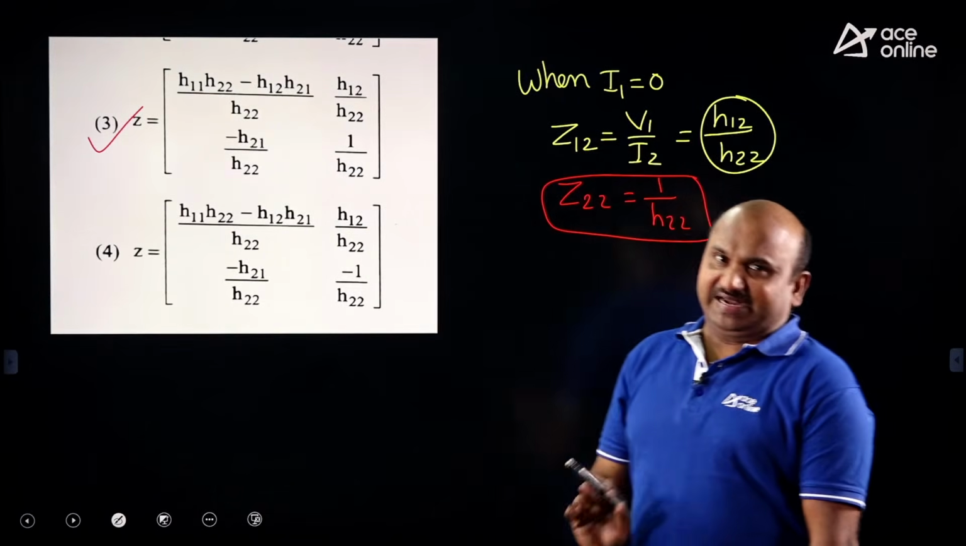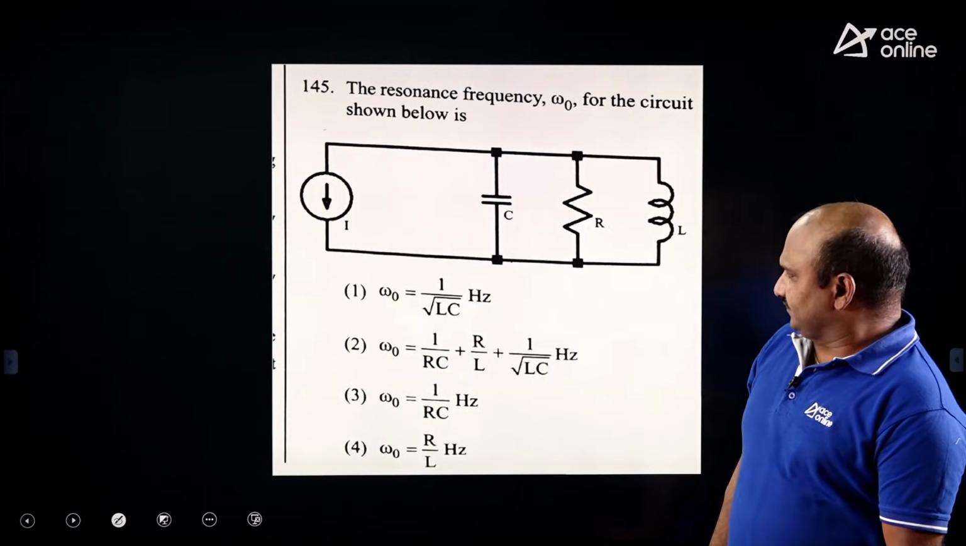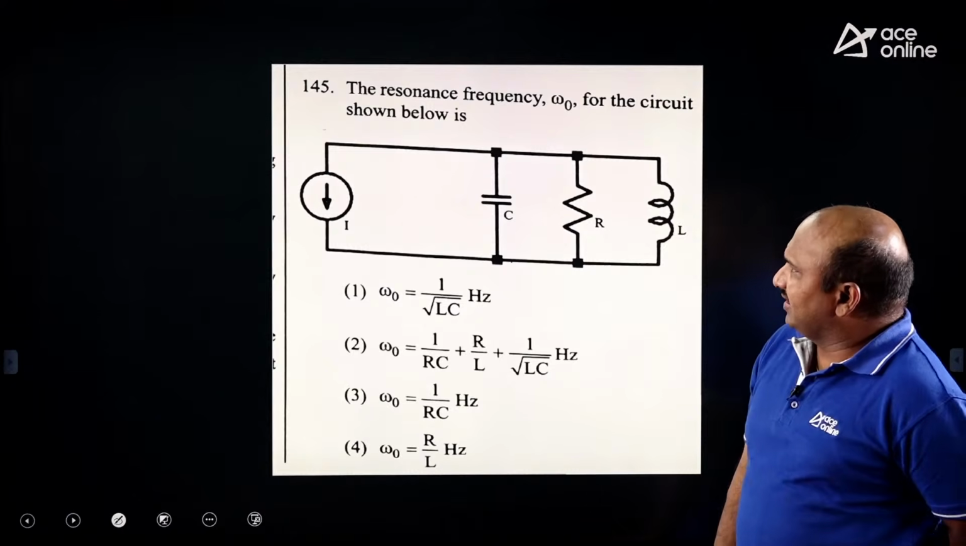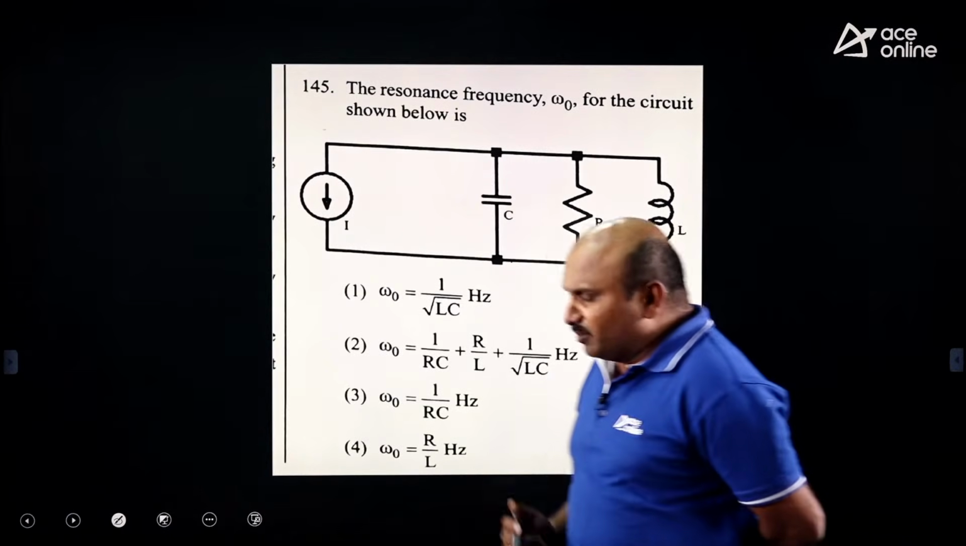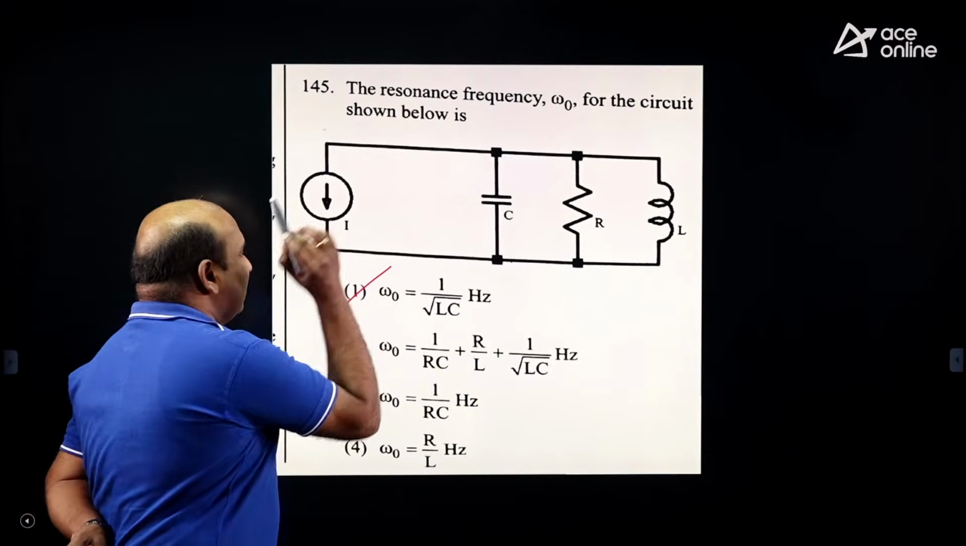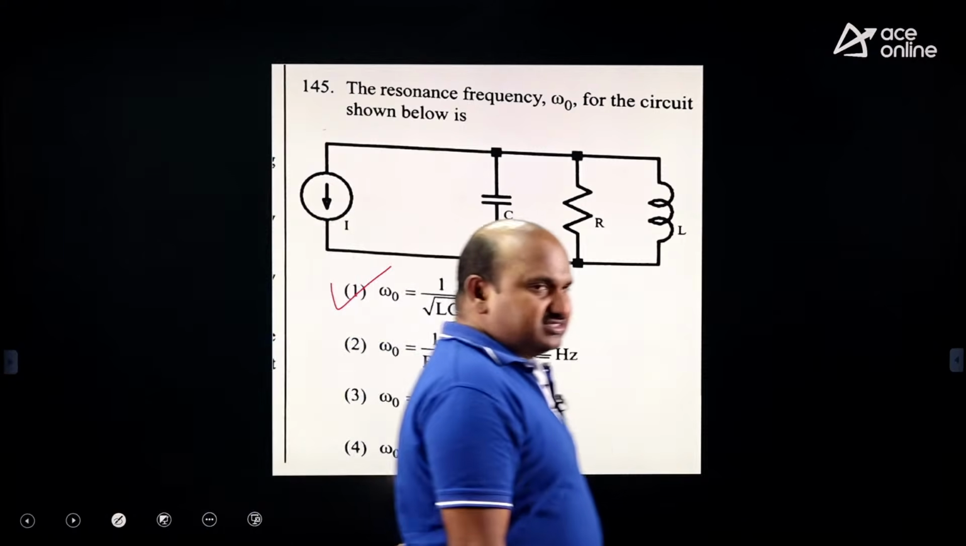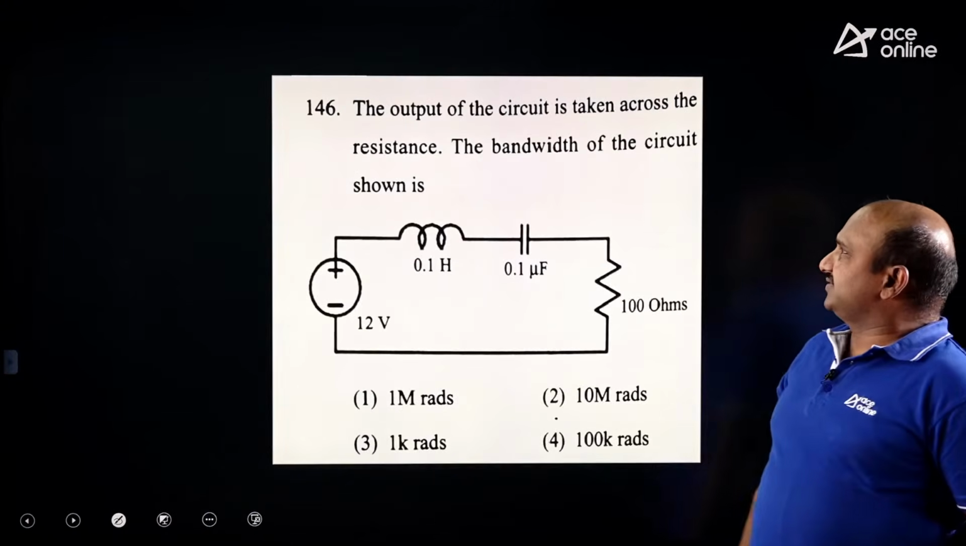This is the way we can take it, right? Now, the next one. This is very simple here. The resonant frequency omega naught for an RLC parallel circuit. Very simple, you know that. Option 1 is the correct one. You need not go for any calculations.